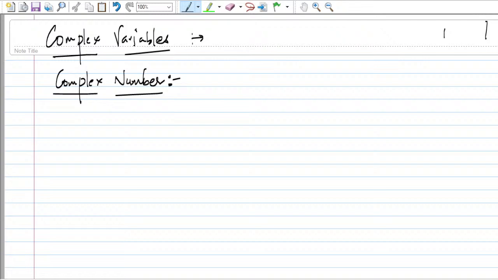So basically, a complex number is something we always write in the form of z, right? A complex number z can be written as z equal to a plus ib. As we are engineers, we have been facing this kind of number, a plus iota b.